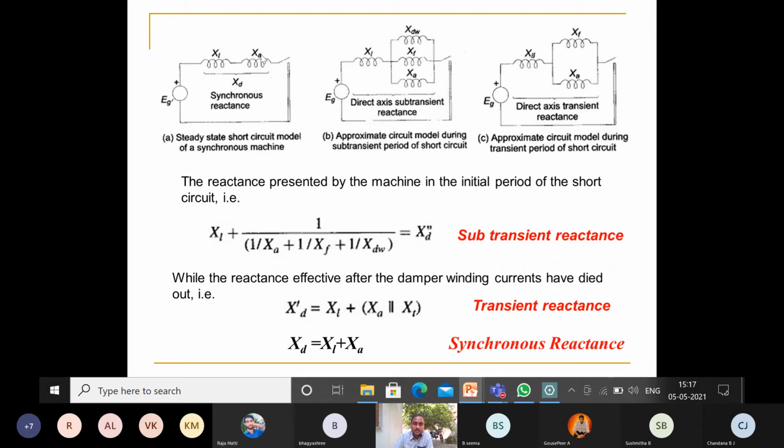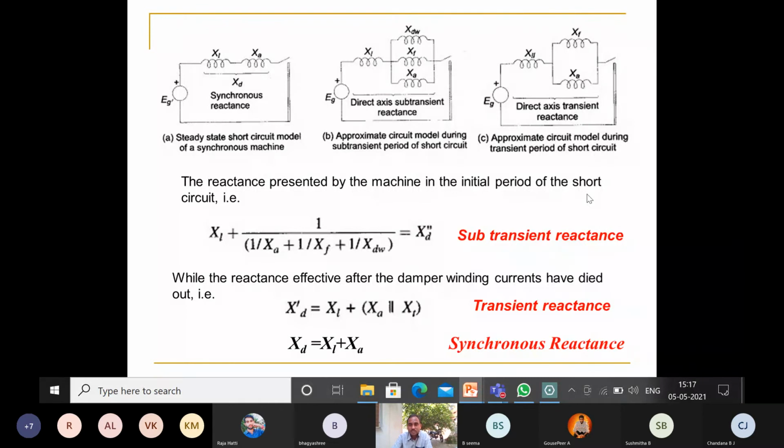The combination of these is called the synchronous reactance. The combination of all of them is called the direct axis sub-transient reactance, and the combination of this third circuit gives the direct axis transient reactance. So these are the reactances presented by the machine in the initial period of the short circuit.